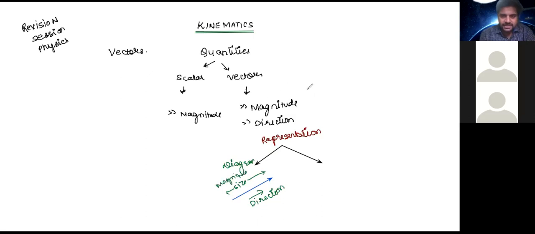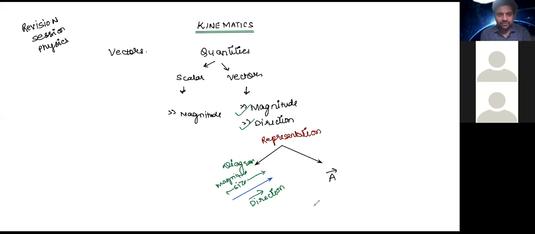We had two things in a vector, magnitude and direction. So the direction of the arrow tells me about the direction of the vector, and the size of the arrow tells me about the magnitude of that vector.